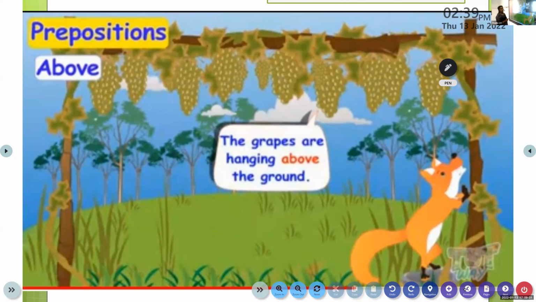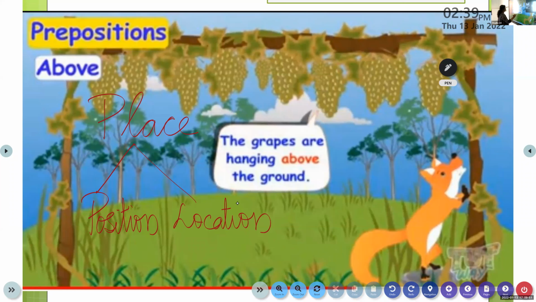Now listen, all of you. Under the preposition of place, I've told you, we can categorize into position and location. We have learned only about the position in today's class. Location, we'll be learning in the next class.